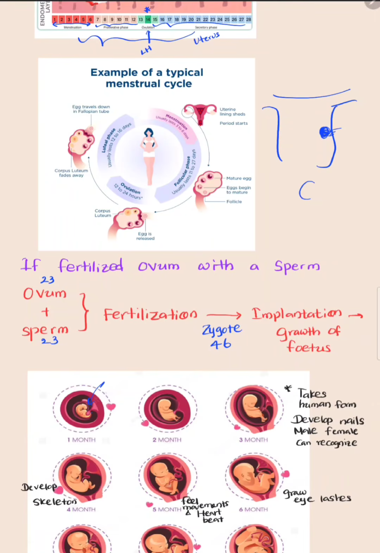This material exchange happens via the placenta. The placenta is attached to the umbilical cord. But the blood of the mother and the blood of the fetus don't mix together across the placenta. Sometimes viruses or microorganisms can also pass through the placenta to the fetus.